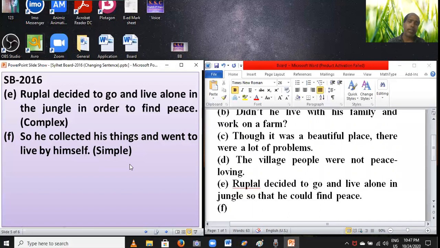Question: is the sentence compound or complex? Yes, students, you have guessed exactly. This sentence is compound because there is a conjunction of compound in this sentence. This conjunction is "and". So this sentence is a compound sentence.